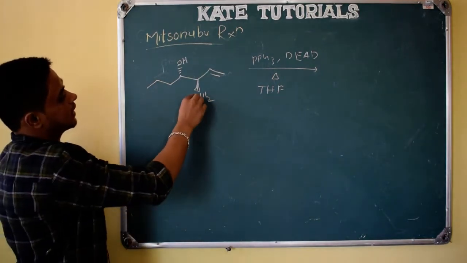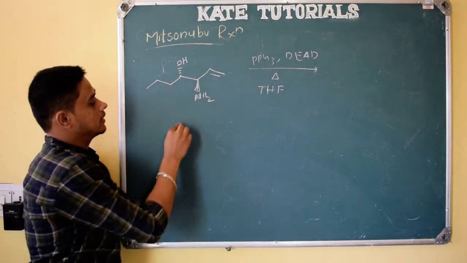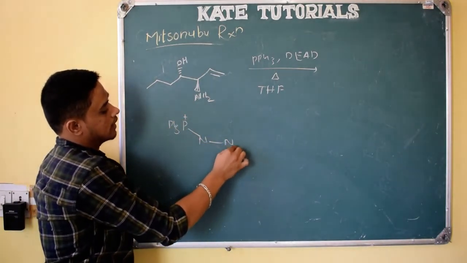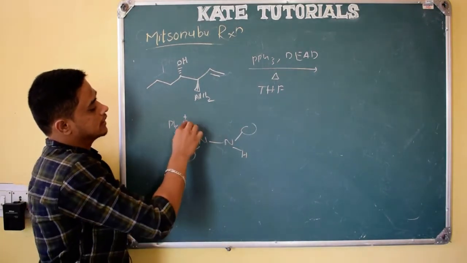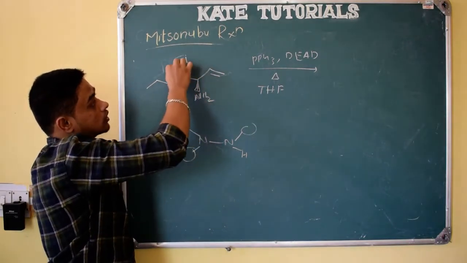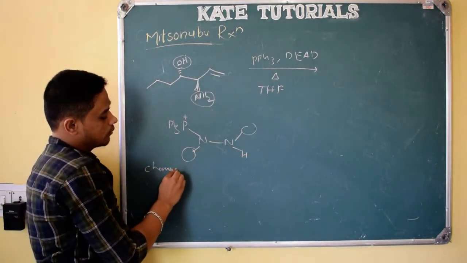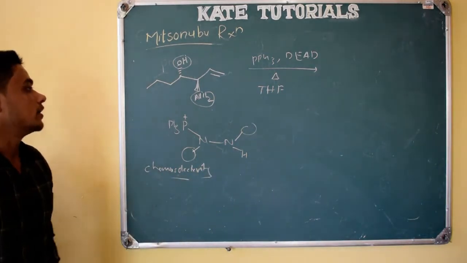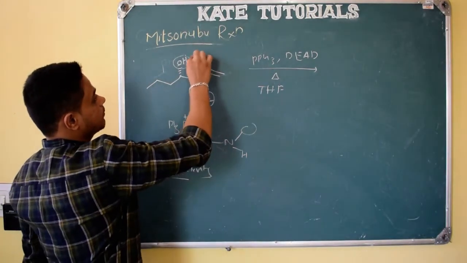So here see, nitrogen is also there, oxygen is also there, but you should remember that this phosphorus, PPh3 plus, is attached to nitrogen, and this hydrogen, electron withdrawing group, and here the electron withdrawing group is there. This phosphorus will be more efficient; it has more affinity to oxygen compared to nitrogen. Here also chemoselectivity comes into play, right? So it has more affinity to oxygen compared to nitrogen. So this will bind with phosphorus.